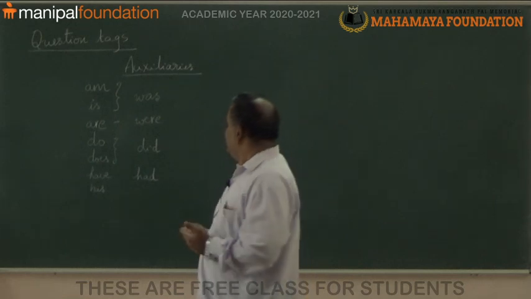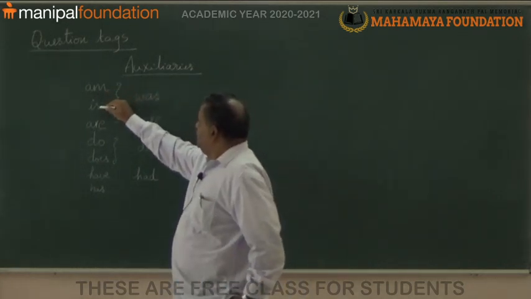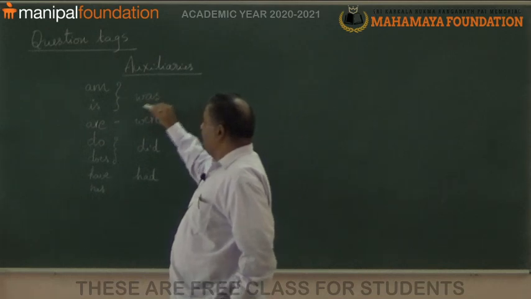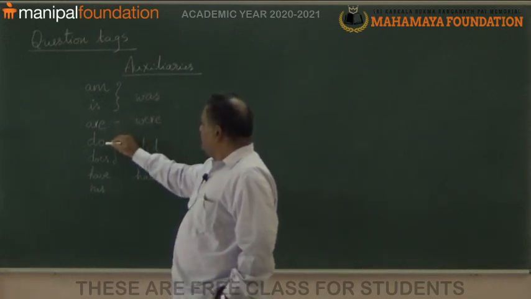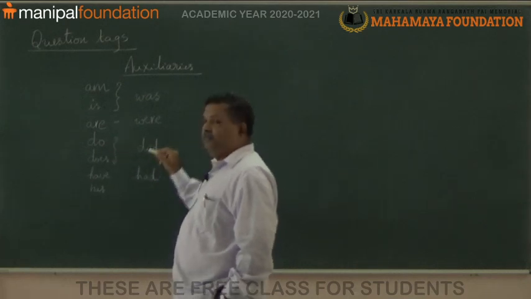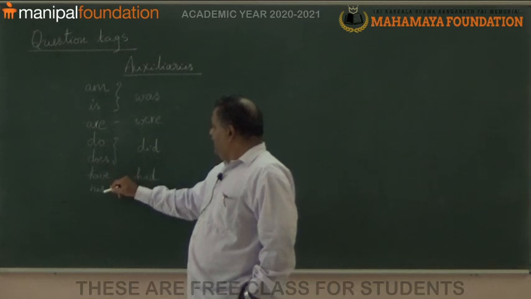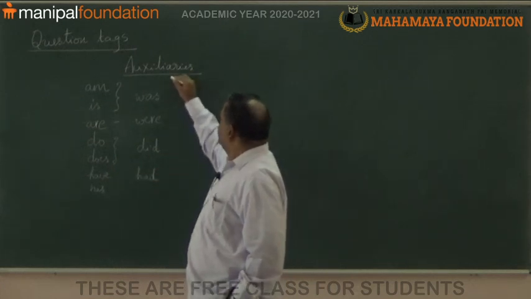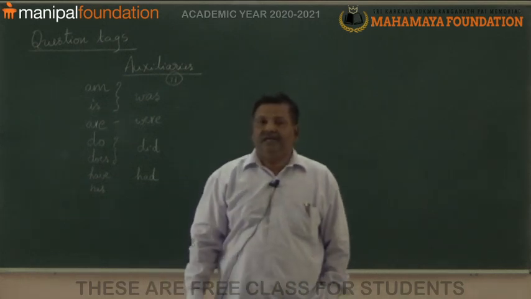So, there are a total of 11 auxiliaries: am, is, was, 3; are, were, 5; do, does, did, 5 plus 3, 8; have, has, had. So, total 11 auxiliaries.